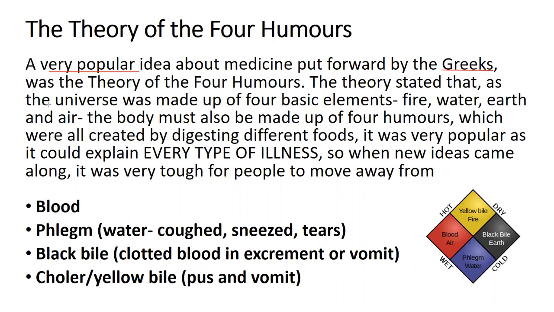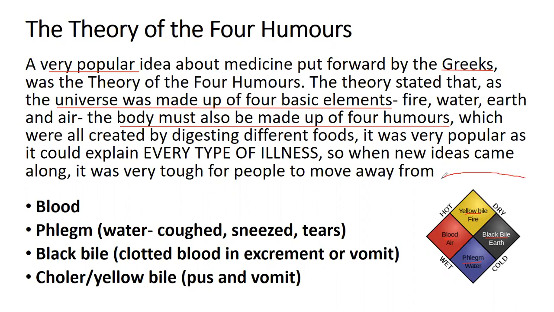The theory stated that as the universe was made up of four elements, fire, water, earth, and air, the body must be made up of four humours. So it links to the four elements. And if you have a look at this little diagram down here, these are the four humours. So yellow bile, blood, phlegm, black bile. And then it talks about the elements that it's linked to. So fire, air, water, and earth.